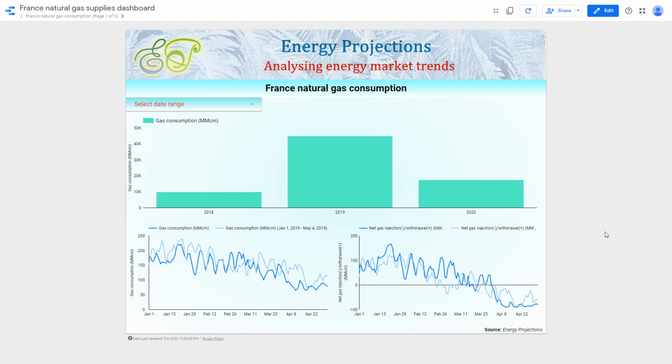Looking at the first report on natural gas consumption in France, we can see there are three charts. The dashboard itself and all the reports within it are interactive and highly customizable. So for instance, if we are looking at the first chart that shows us annual natural gas consumption in France starting from 2018 till 2020, then all the data in this view is annual.